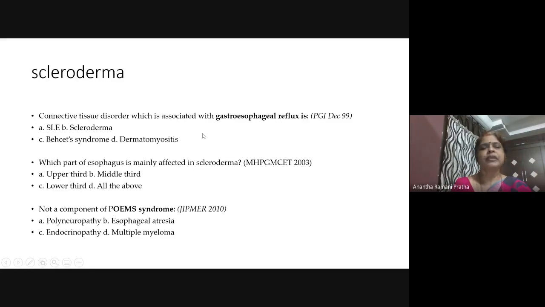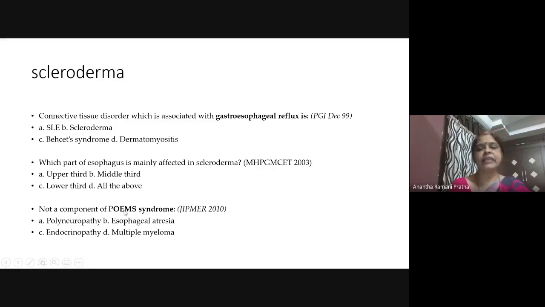Just remember scleroderma; SLE, Behçet's, dermatomyositis are not associated. You have to mug some bits. Next, which part of the esophagus is mainly affected in scleroderma? Again, just mug the lower one third.